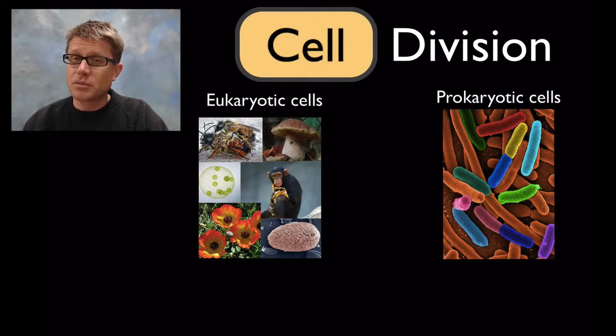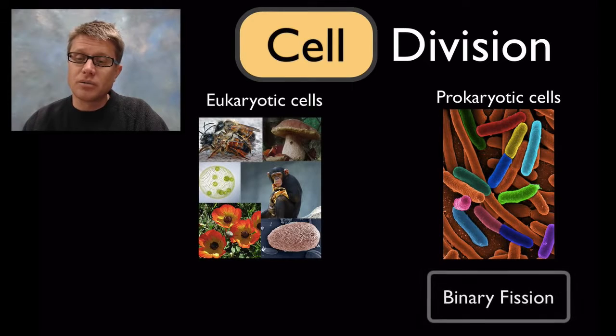And there are really 3 types of cell division. In prokaryotic cells, or in bacteria, they're simply going to divide through a process called binary fission. That's where one cell, one bacteria cell, is going to make 2 cells that are exact copies of the original cell. In eukaryotic cells, we have something similar to this.